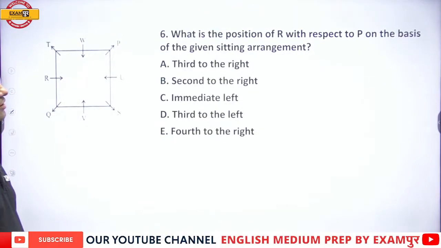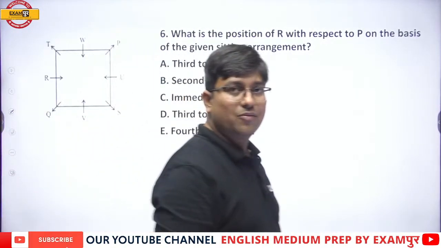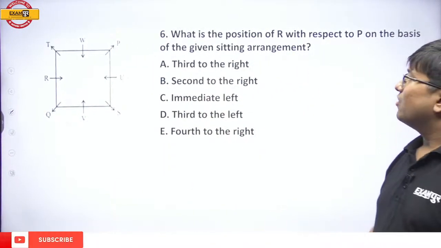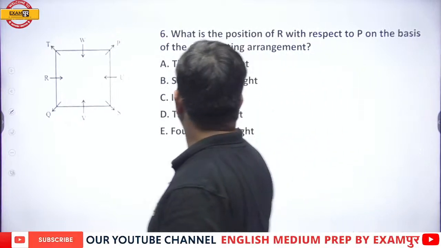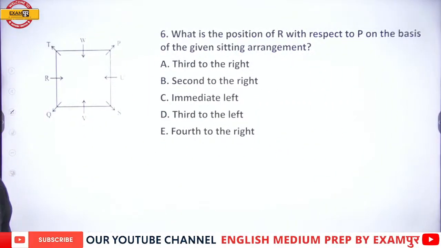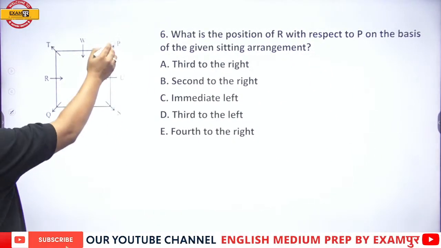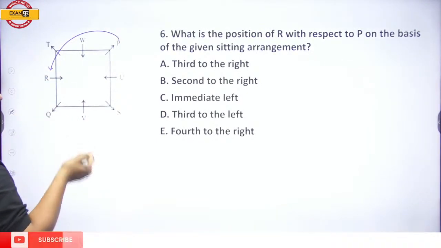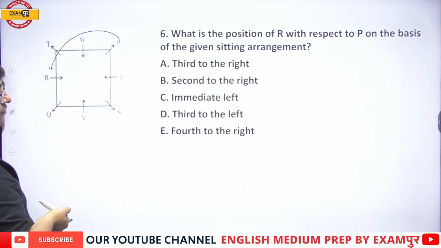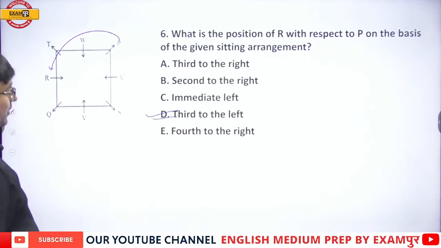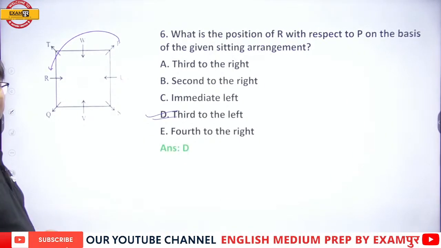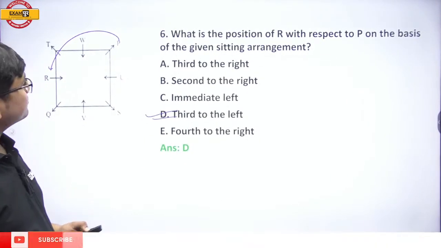Now the sub questions. The first one. What is the position of R with respect to P? Position of R with respect to P is third to the left. And third to the left is given also. It is provided. Fine. We will mark option number D as the right answer.